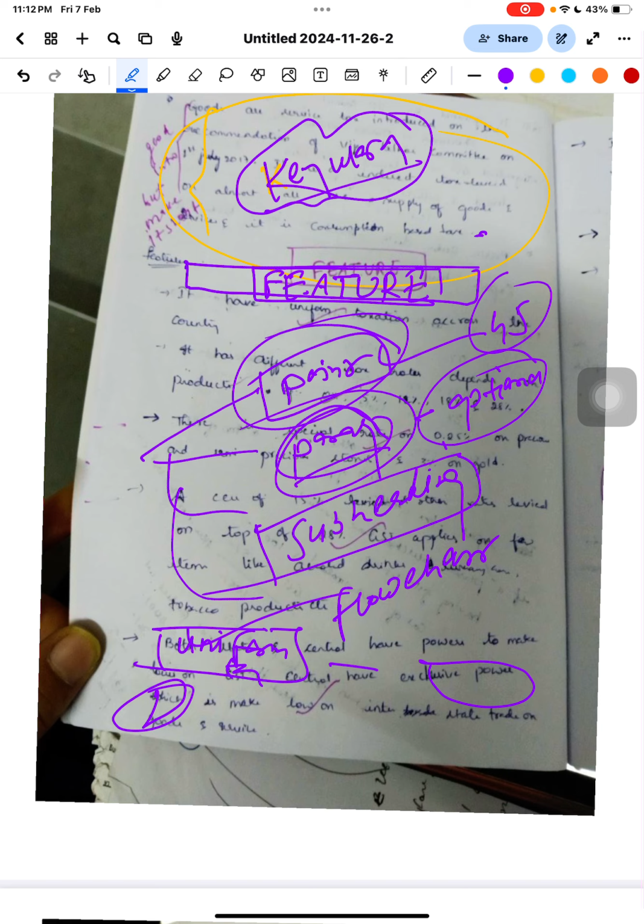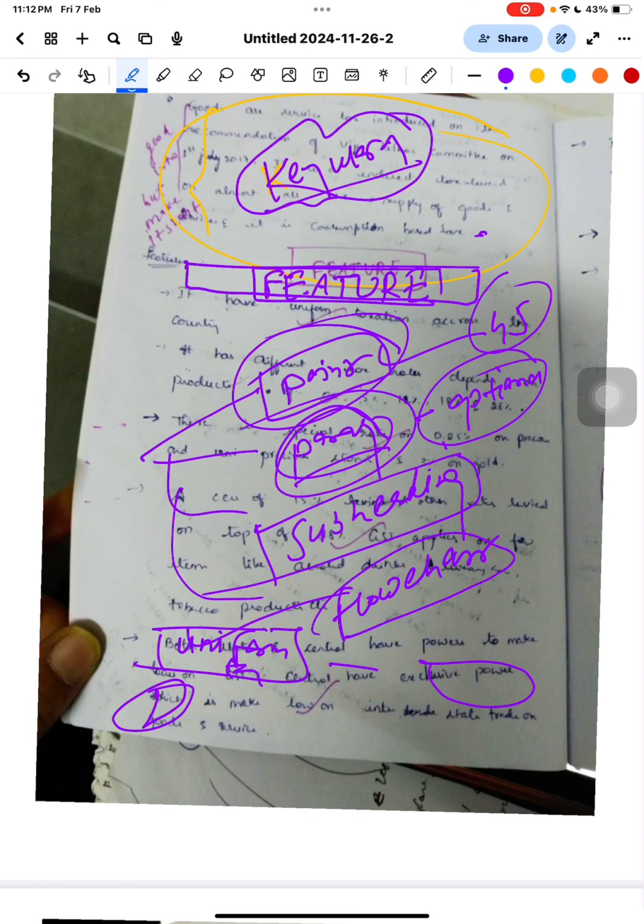So always make your answer very easy and understandable for the examiner, so that he does not get irritated. Otherwise he starts cutting marks. So this is called subheading. If you do not use subheadings, you will actually get fewer marks. You write the same points, but follow the approach of subheadings.